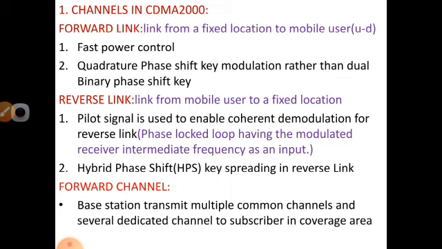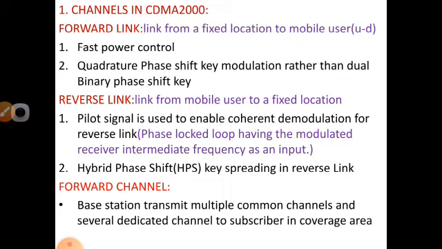Here the pilot signal is used to enable coherent demodulation for the reverse link. The meaning of coherent demodulation is that the phase lock loop technique will be used. In this phase lock loop they have a modulated receiver. For this modulated receiver, the intermediate frequency will be used as the input, not a direct frequency. In this reverse link, the modulation technique used is the hybrid phase shift keying spreading technique.